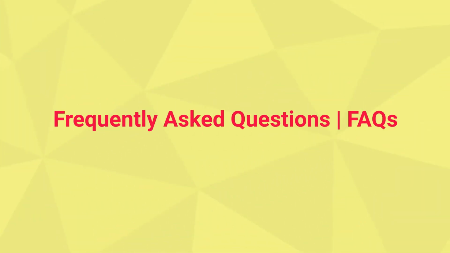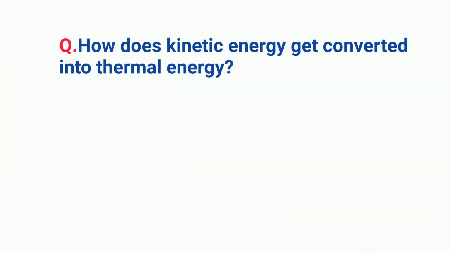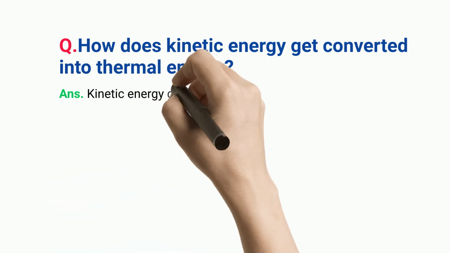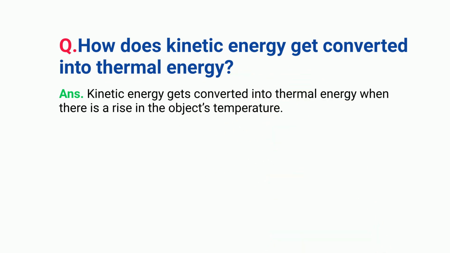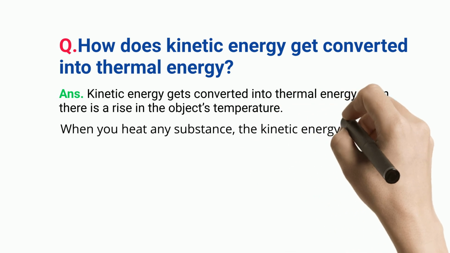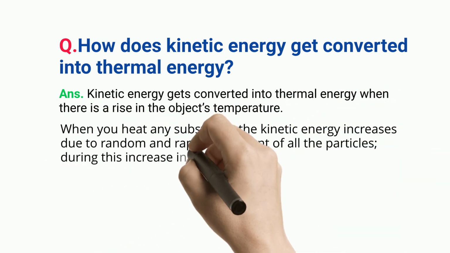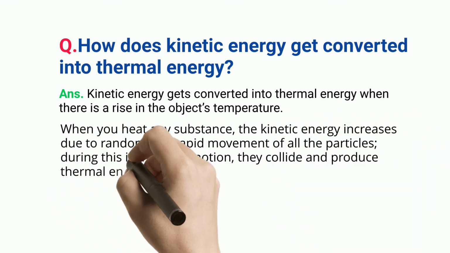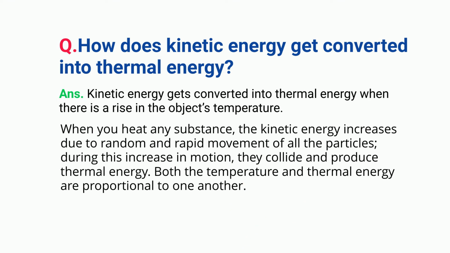Frequently asked questions. How does kinetic energy get converted into thermal energy? Kinetic energy gets converted into thermal energy when there is a rise in the object's temperature. When you heat any substance, the kinetic energy increases due to random and rapid movement of all the particles. During this increase in motion, they collide and produce thermal energy. Both the temperature and thermal energy are proportional to one another.